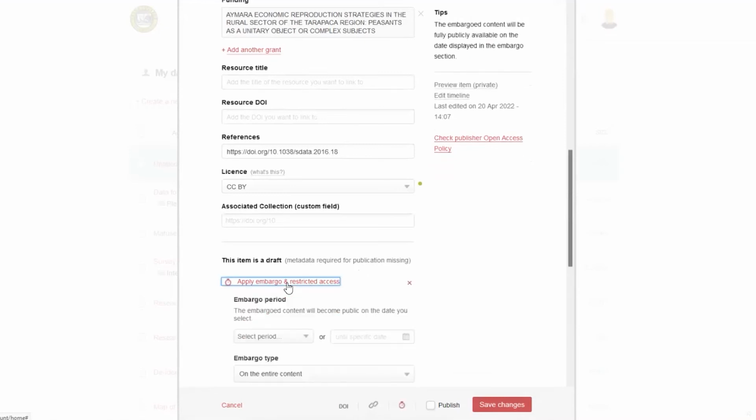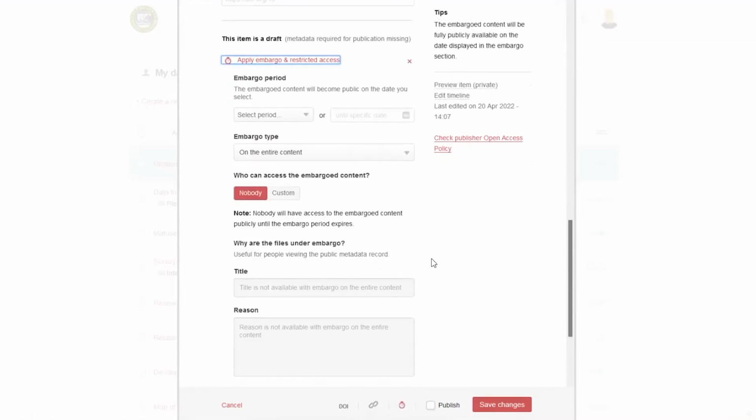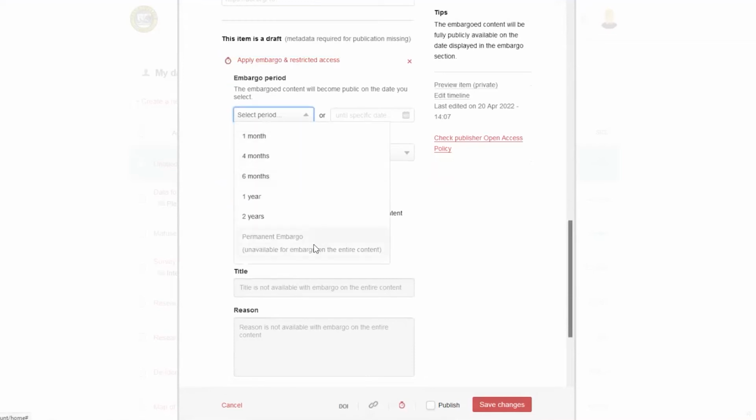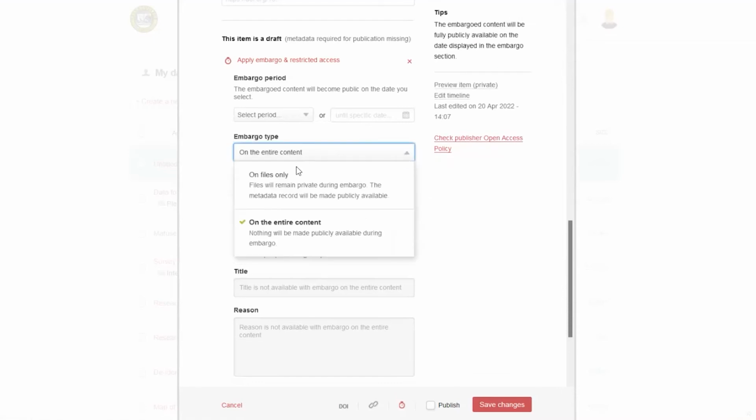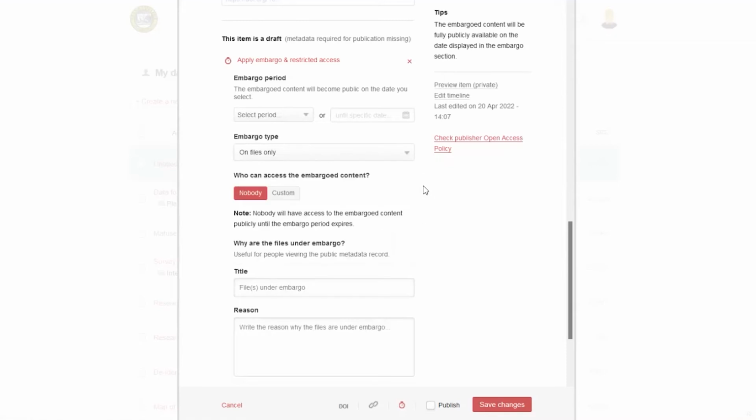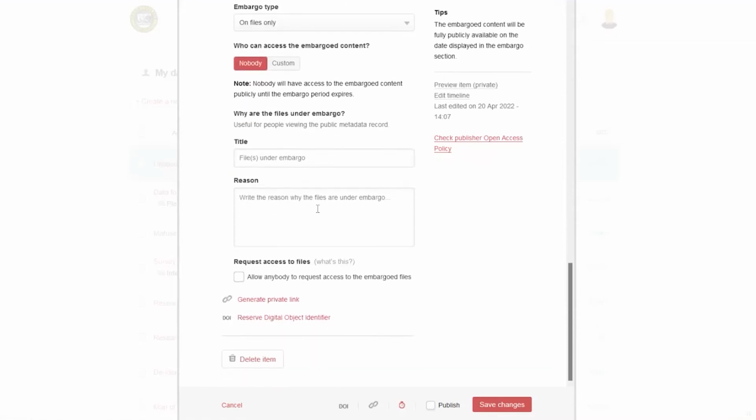You can embargo items. So if it's something that you don't want to be available for people for a while, you can embargo that for really any amount of time. I think it goes, I don't remember the timing, like up to 40 years in the future, maybe something like that. You can choose a specific date. You can embargo files only, or the entire content, but usually people just embargo the files, so your metadata is still discoverable. People can know about your research and see that, oh, it's going to be available in 12 months. Great. And then you can give a title and a reason for why it's embargoed.